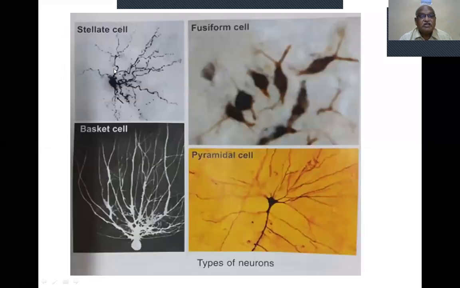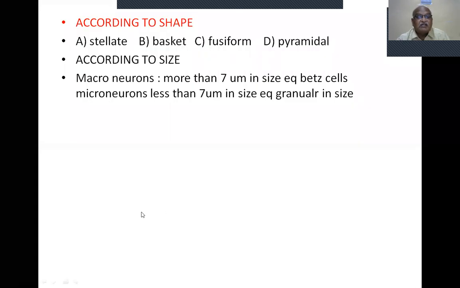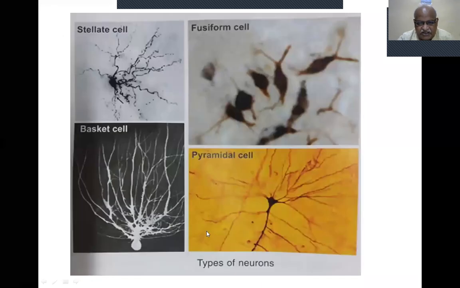I will show you. This is a stellate neuron, this is a fusiform neuron, this is a basket neuron, this is a pyramidal neuron. So these are the types of neurons depending upon the shape, depending upon the polarity, depending upon the length, and depending upon the size, macro and micro. So this is the classification of neurons.